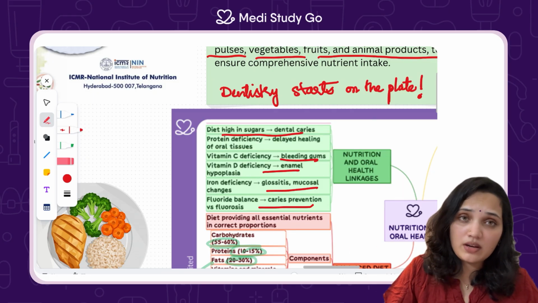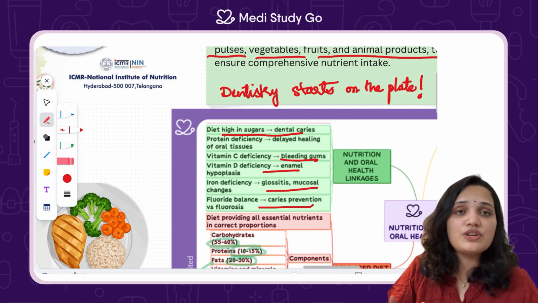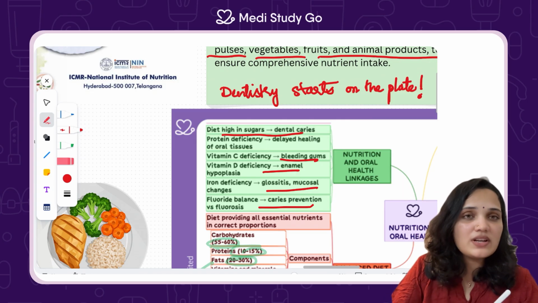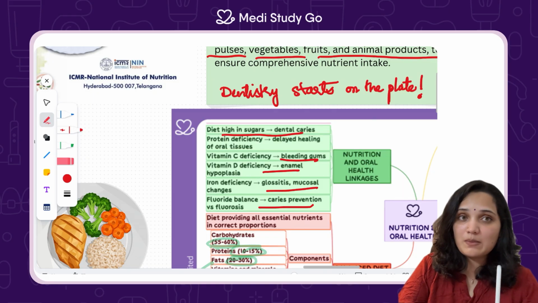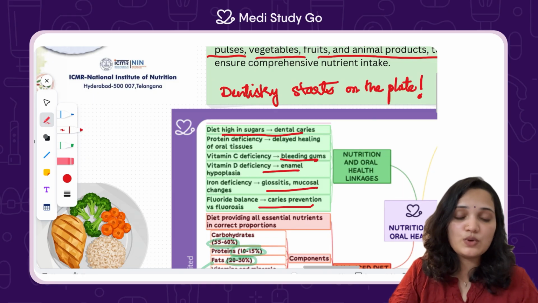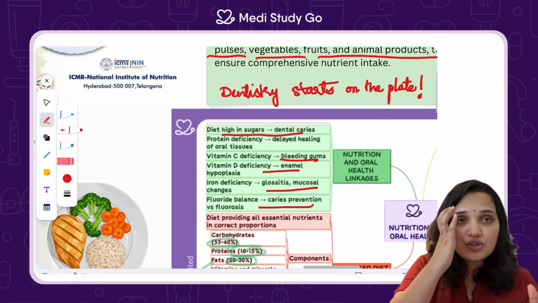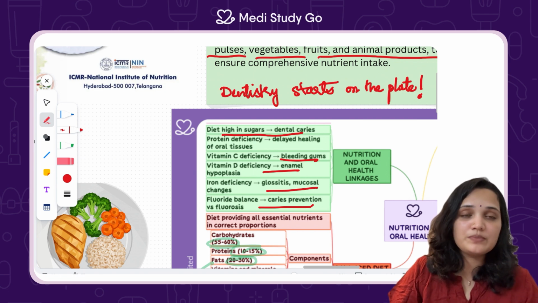And don't stop here. The complete nutrition and oral health playlist is structured in an order. Binge it like a pro, cover the topics systematically. The coming up topics would be in detail of how nutrition affects the oral tissues.